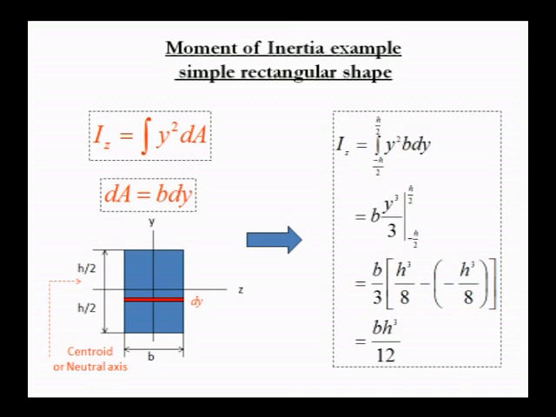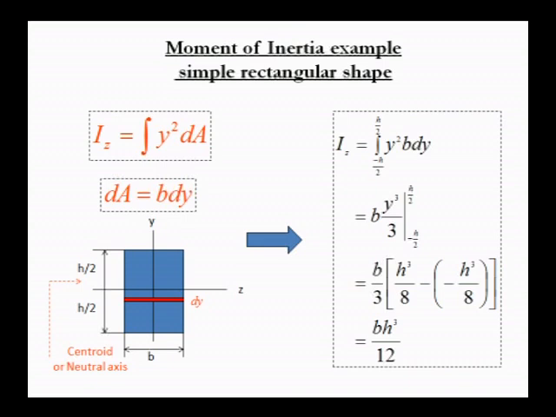In red color I have shown the small strip in the rectangular body. If you multiply the width B by dy, you will get the area of the small strip, that is dA.